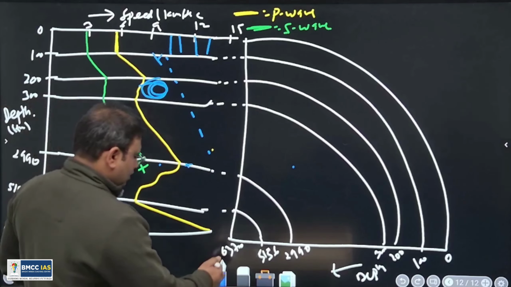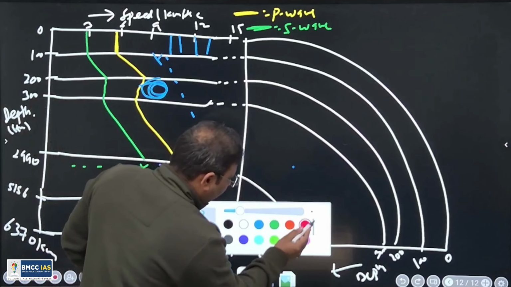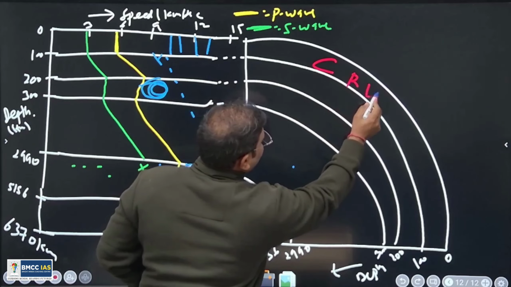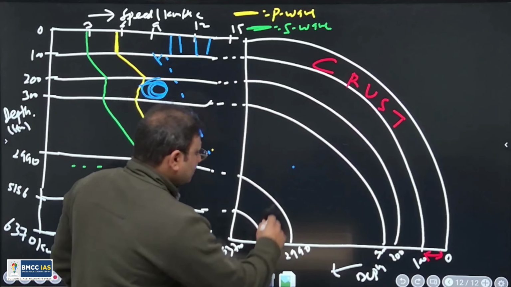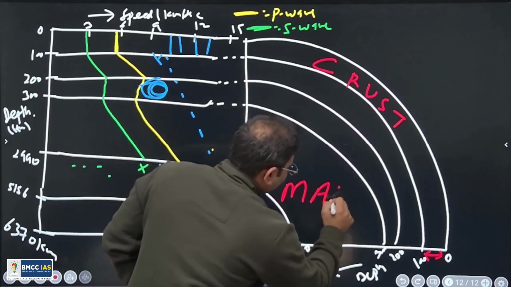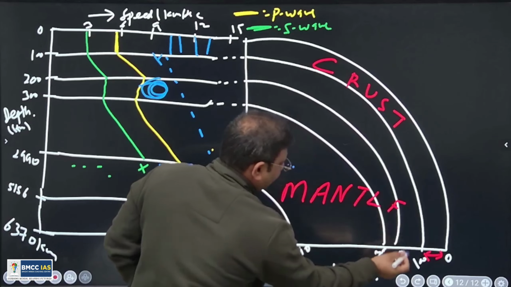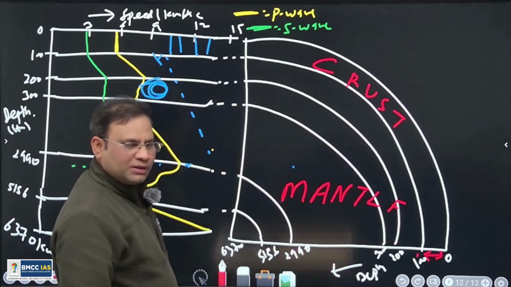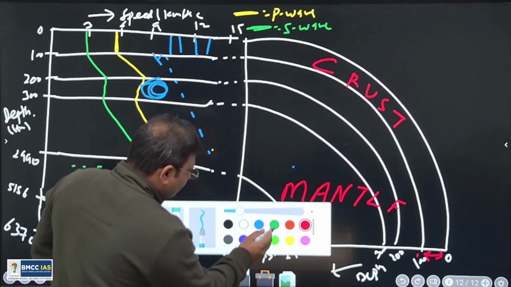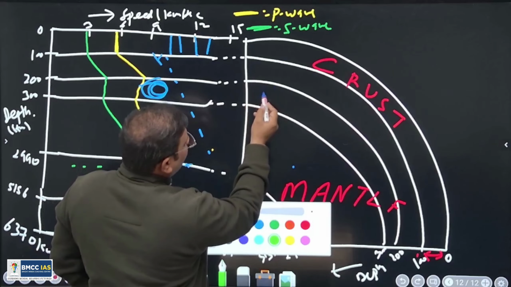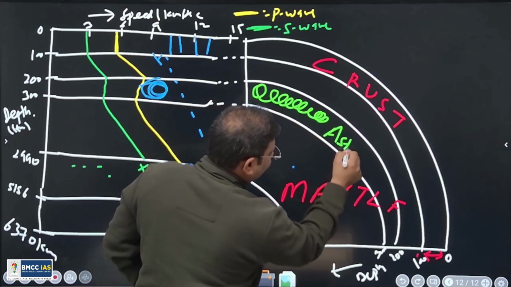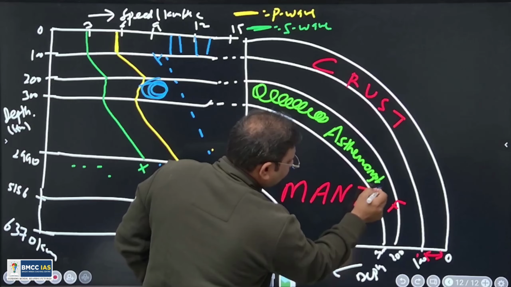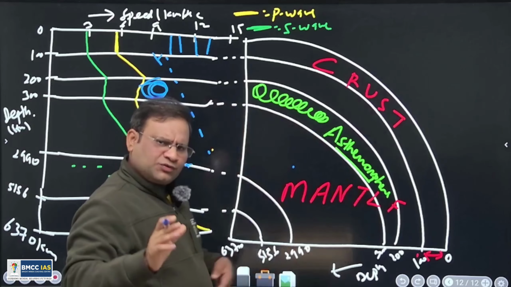Dear, you know, the uppermost part of the earth is called the crust. This 100 kilometer part. This entire part is called the mantle, from 100 to 2900 kilometer. But within this mantle, this 100 kilometer part is behaving uniquely. So we call this zone the asthenosphere. Asthenosphere. It is within the mantle.